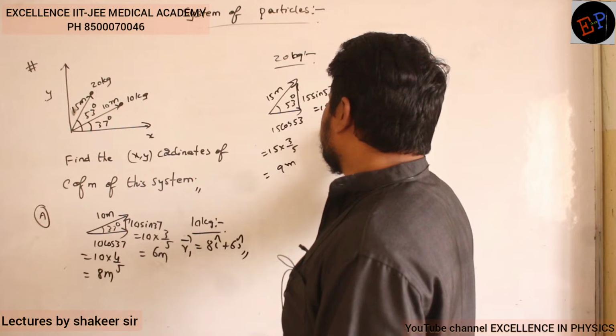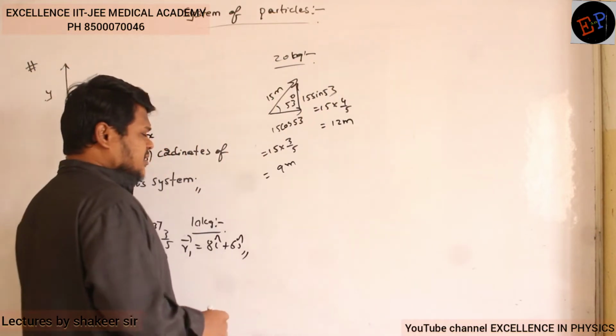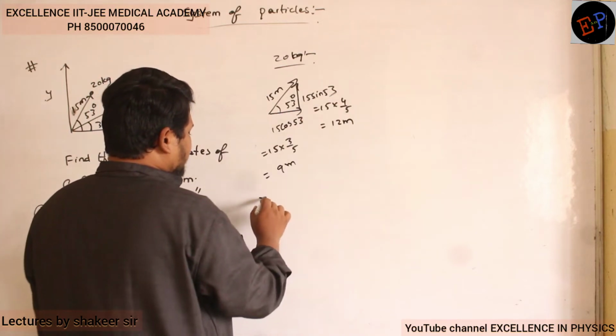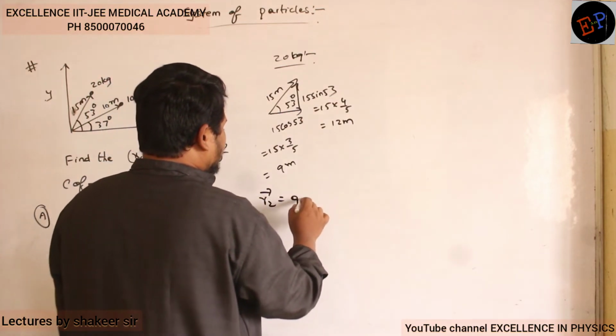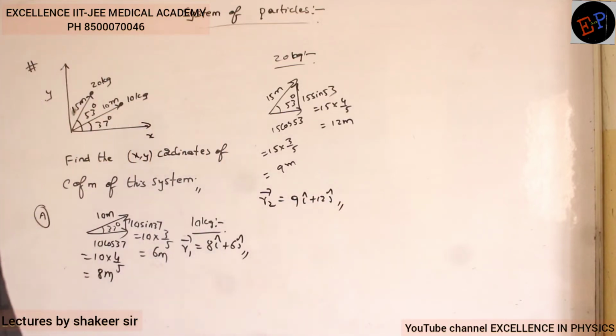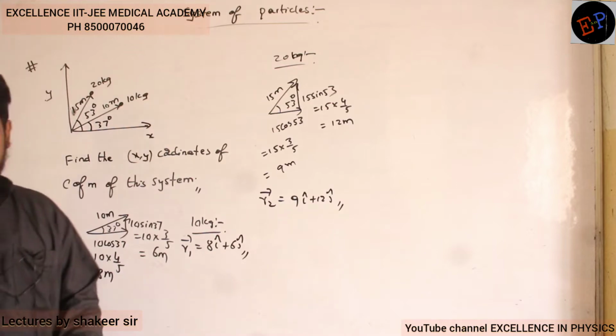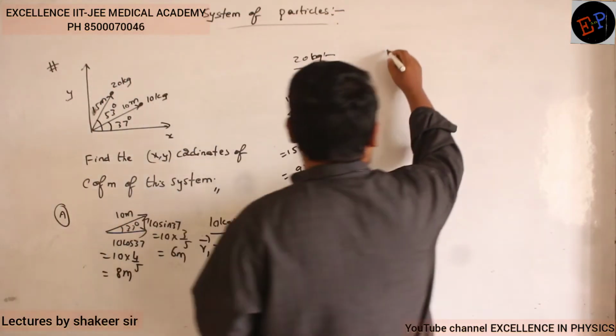So 4 3s are 12 meters. Okay. So therefore what is the second position vector of the 20 kg body? So therefore I will write R2 dash is equal to 9 i cap plus 12 j cap. This is how I can write now. Clear now? Now directly you can calculate a position vector, or therefore now just substitute.